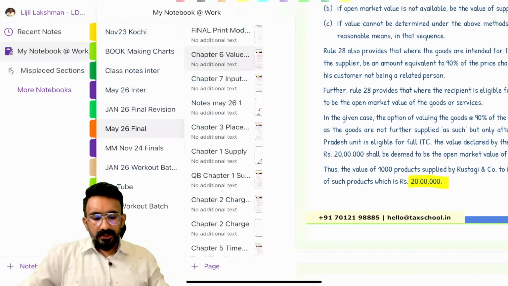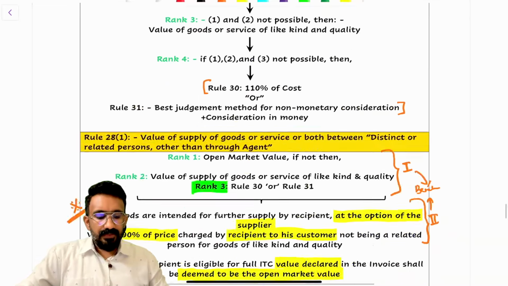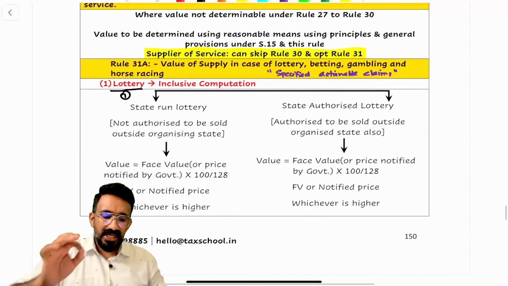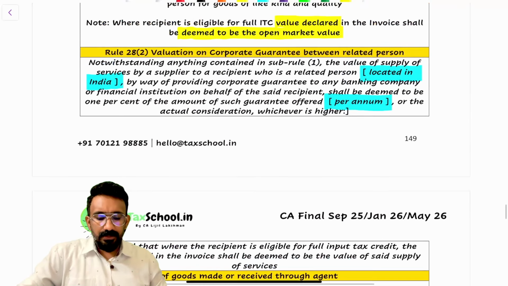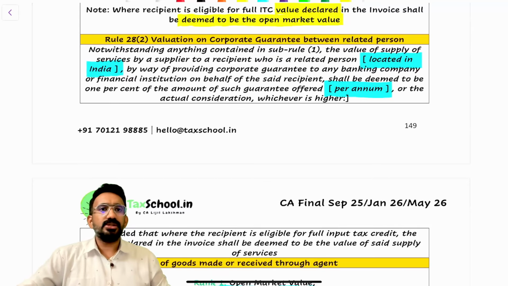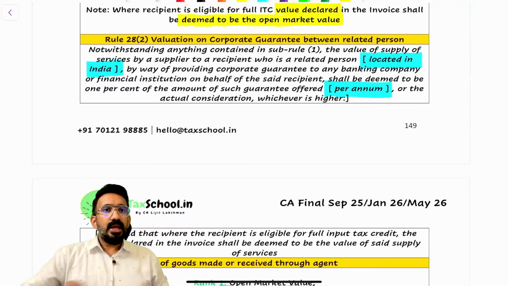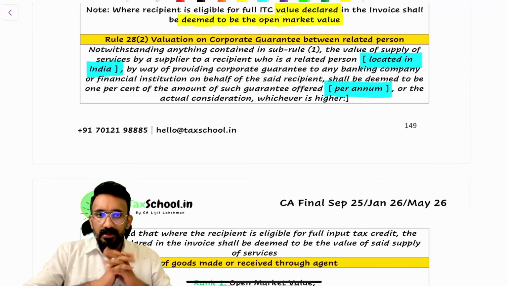Cool. Okay. So that's the primary understanding that we have. We've finished our first segment of the valuation rules, except for a computation that we have for corporate guarantee, and I wanted to take that as a separate discussion. We will discuss that in the next session only. I wanted to close with this for today.